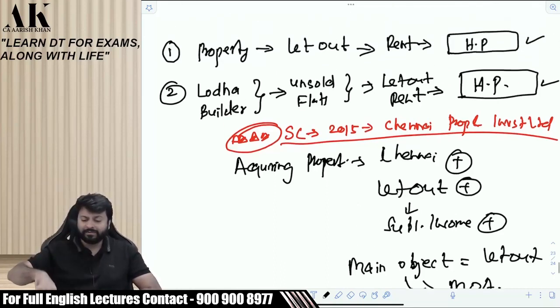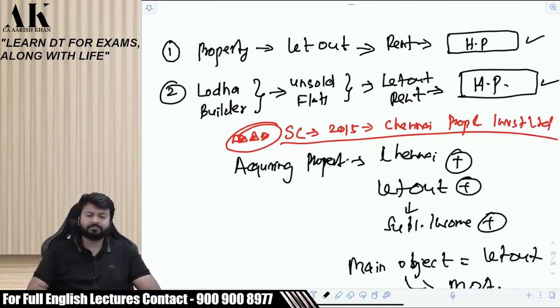Please try to understand the difference between the second one and this one. In the second one, the business of Lodha was not to construct and let out. Letting out was an incidental activity. Here, the business of the assessee is to let out. Letting out is the main object and substantial income comes from letting out. That's the reason this income will go under the head PGBP.